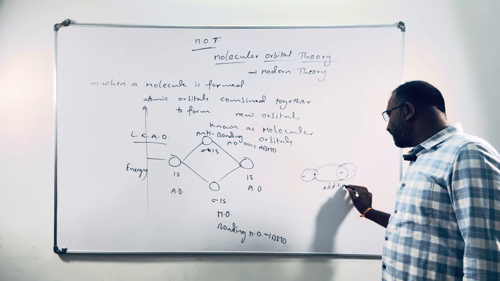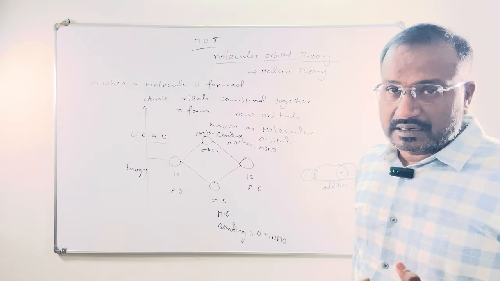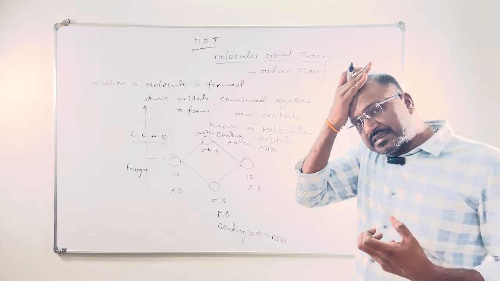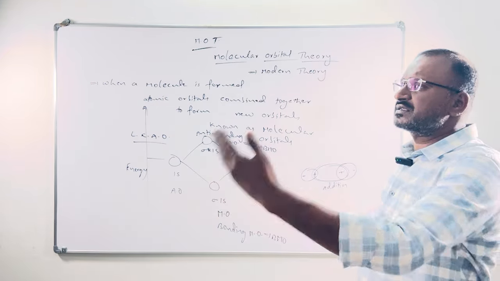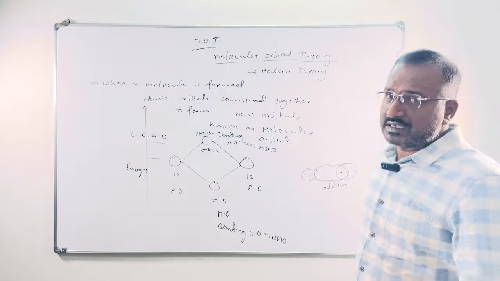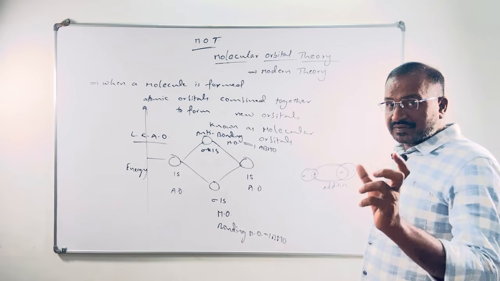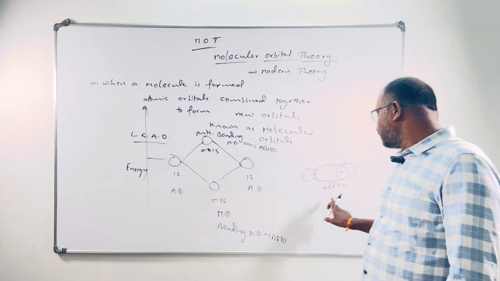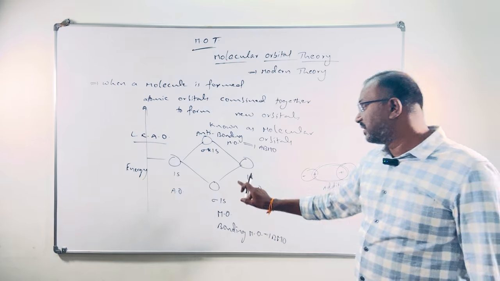By the addition of wave functions of atomic orbitals, we get bonding molecular orbitals. They contain less energy than atomic orbitals. How much less? The formula (psi a plus psi b) whole square, you know, psi square a plus psi square b plus 2 psi a psi b will be there. That much of energy is less for this. So by the addition of wave functions of orbitals, bonding will be formed.